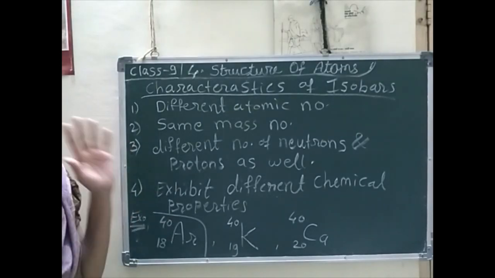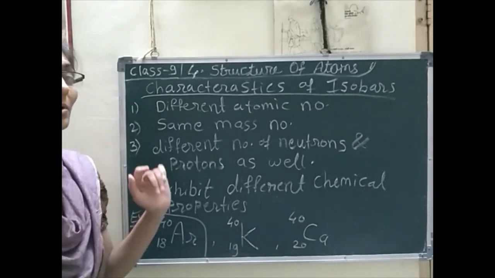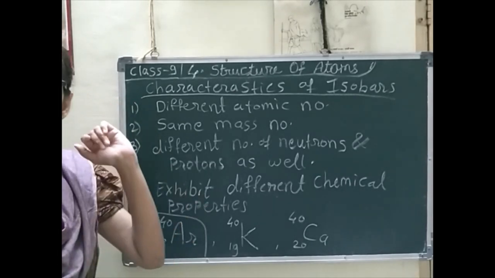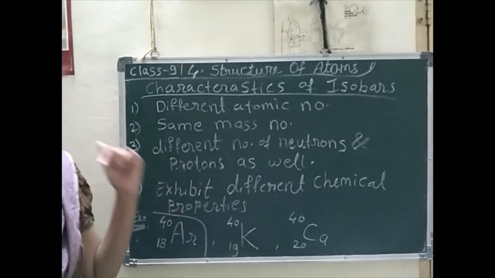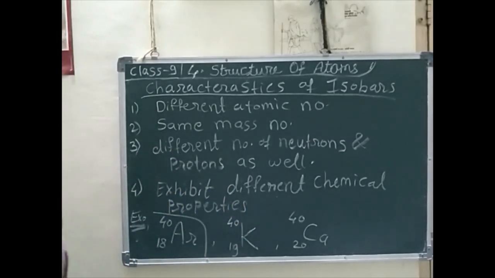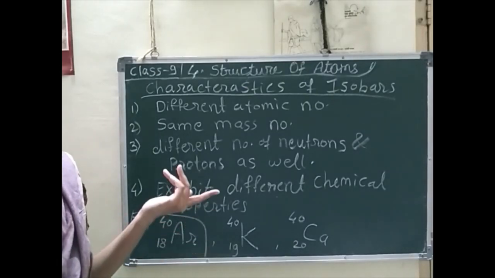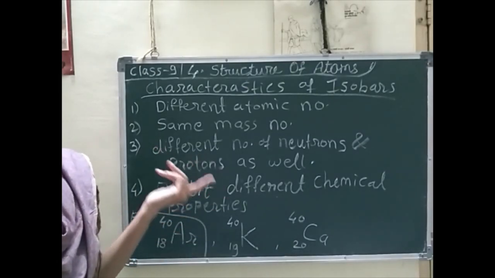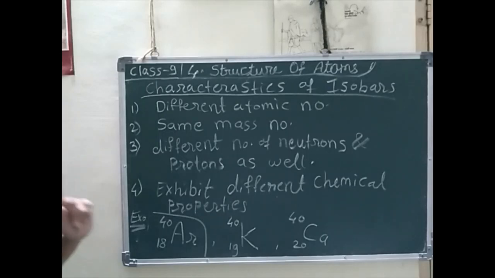Again I am telling you, read that topic from your textbook. It is given in a very good manner in your NCERT textbook, and you can also read this topic from the S. Chand book. Okay, so I hope you understood all these isotopes and isobars. Thank you.